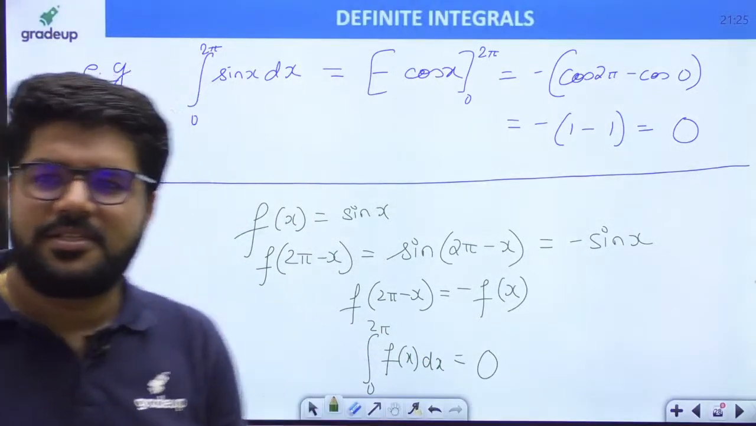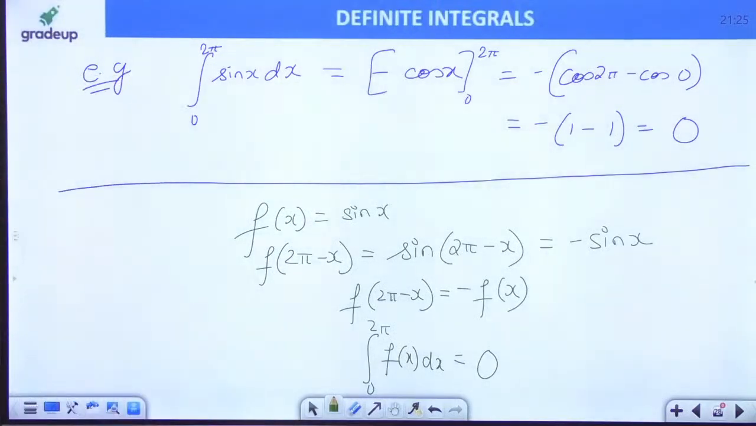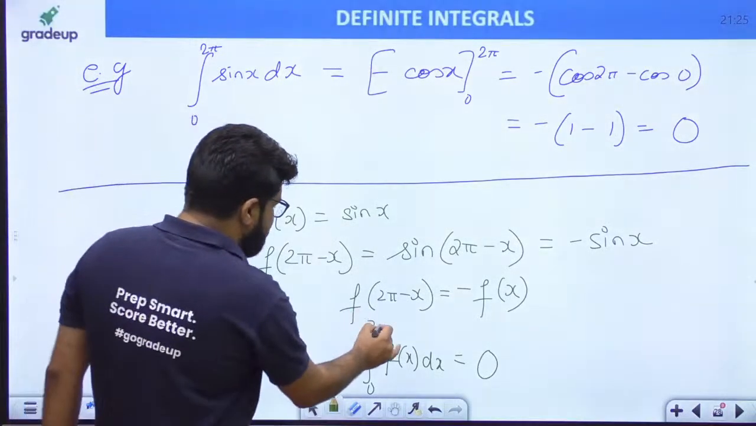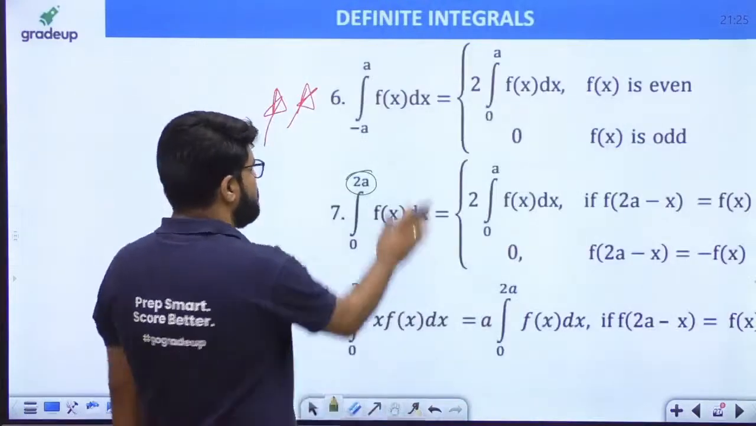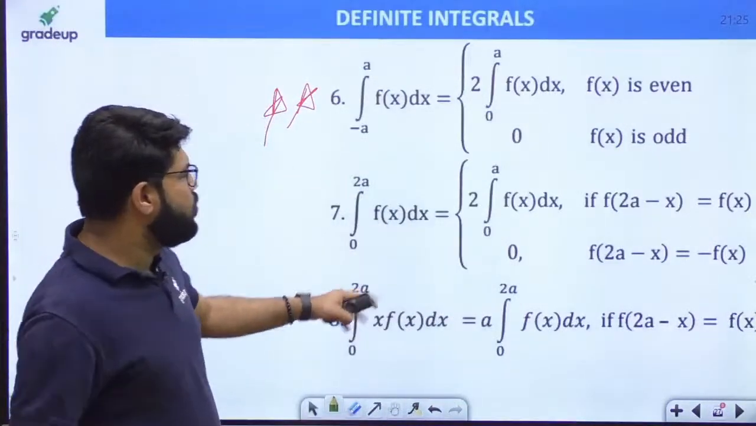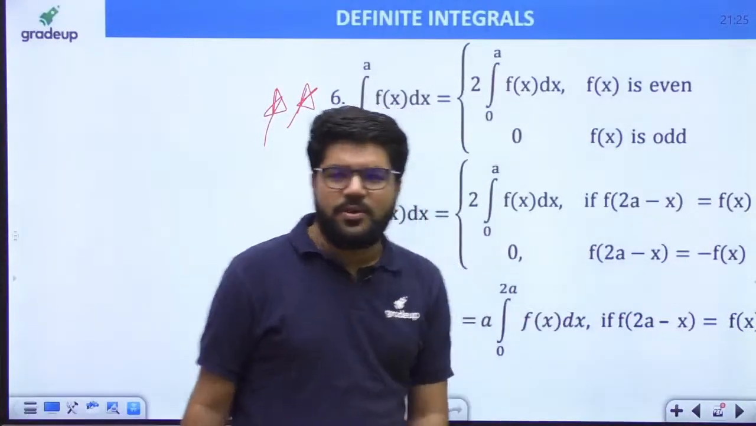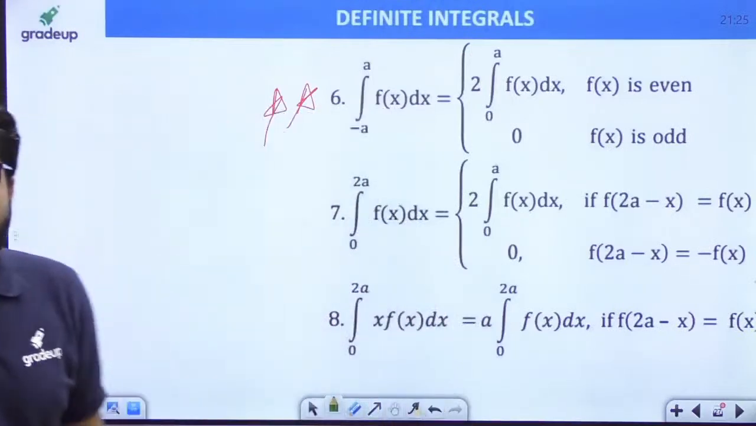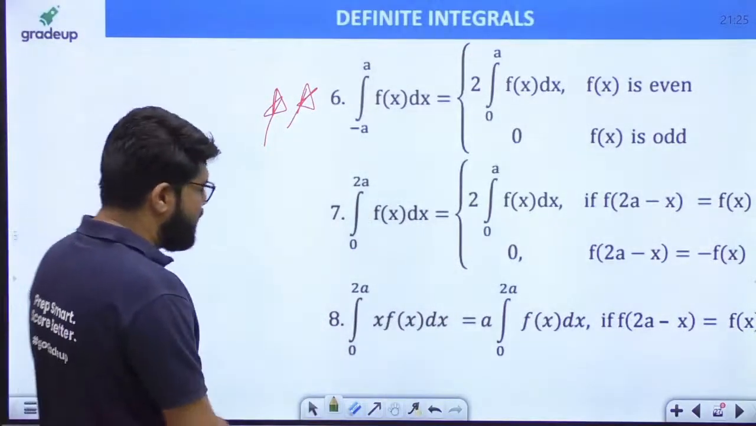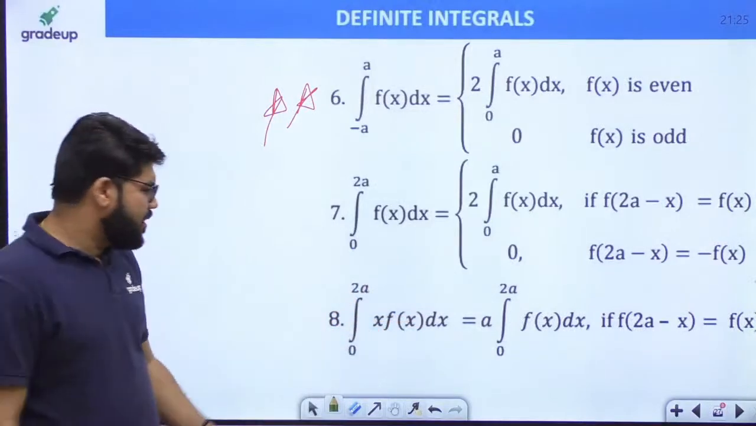Okay, this is also 0. This is also 0. Okay, integral 0 से 2π f(x) dx is equal to 0, integral 0 से 2a f(x) dx equal to 0 if f(2π − x) is equal to −f(x). That is what this property says. Okay, then I have given you another result.